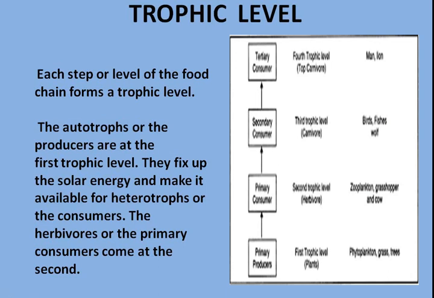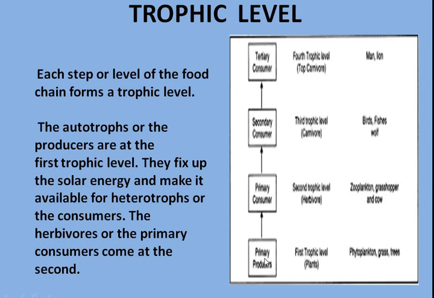Now let us talk about the trophic level. Trophic level, as you know, is the steps of the food chain. So each step or level of the food chain forms a trophic level. The producers are said to be the first one. So the producers are found in the first trophic level. So grasses, trees, they are the first producers and they are the first trophic level.